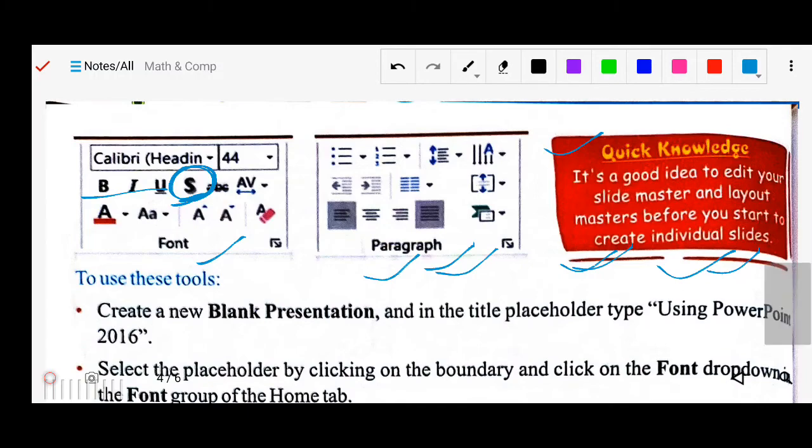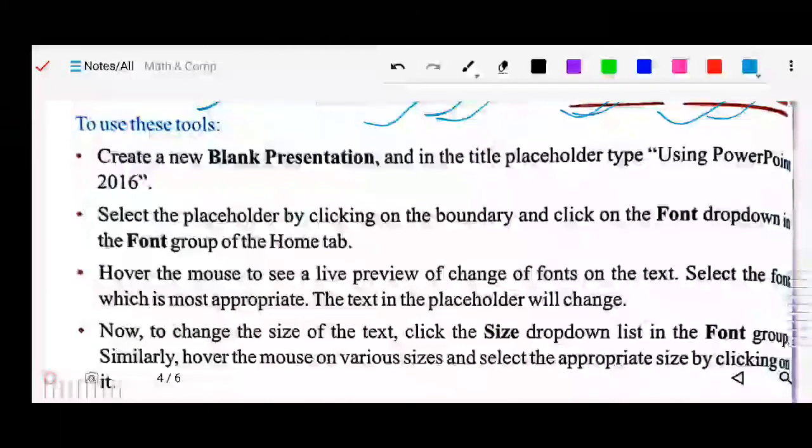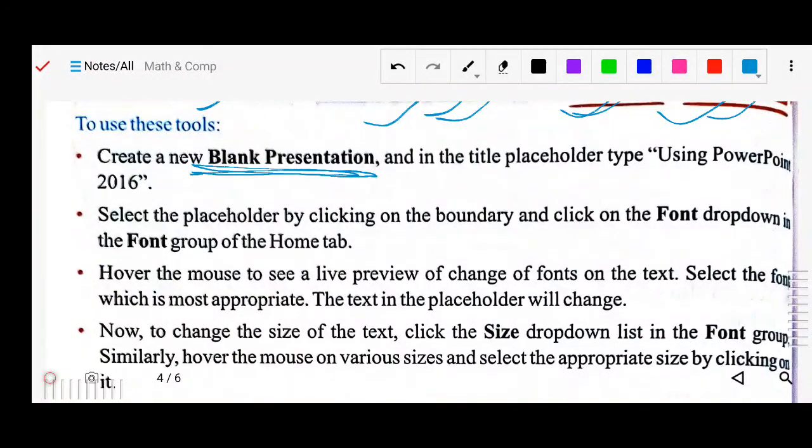Now next, to use these tools, first of all create a blank presentation, meaning we are creating our presentation according to our requirement. So first we take the blank presentation, and in the title placeholder we type "Using PowerPoint 2016". Then select the placeholder by clicking on its boundary, then go to the font drop down in the font group in the Home tab.